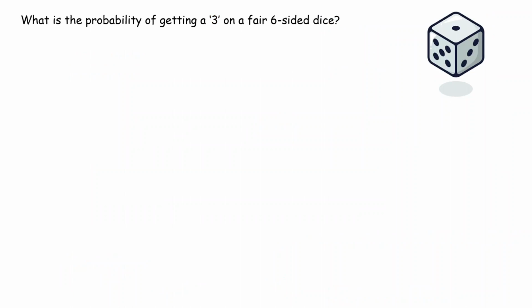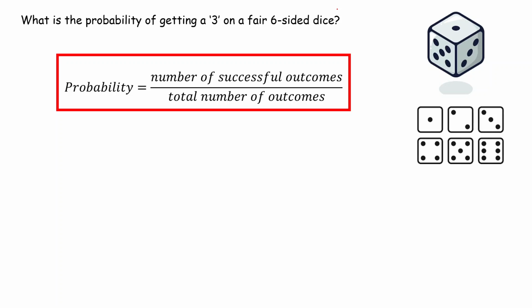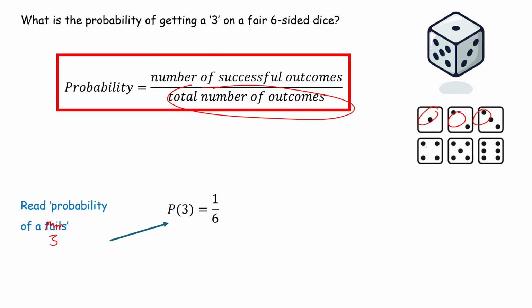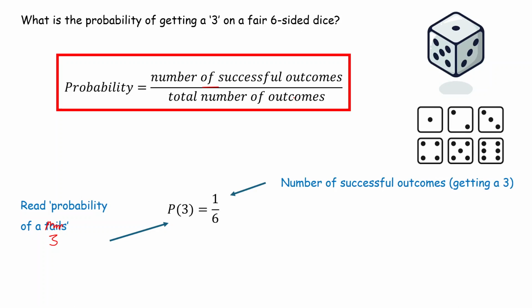So if we look at another quick example here, it says what is the probability of getting a 3 on a fair 6-sided dice? And on a 6-sided dice, there's your formula again. We know there are 6 outcomes. You can get a 1, 2, 3, 4, 5, and a 6. So we can say the probability, P, of getting a 3, that's how you read it, is equal to the number of successful outcomes. Well, you're looking for a 3. You can see that there's 1 3 here, which is why you've got a 1 there, over the total number of outcomes. This bottom part, you can see you've got 1, 2, 3, 4, 5, 6. There are 6 outcomes in total, hence you've got a 6 there. Okay, and there you go.